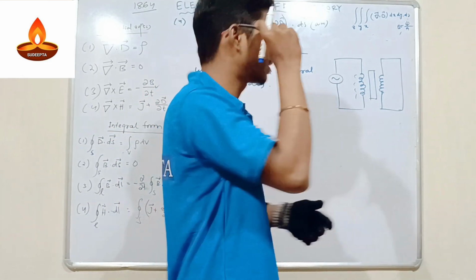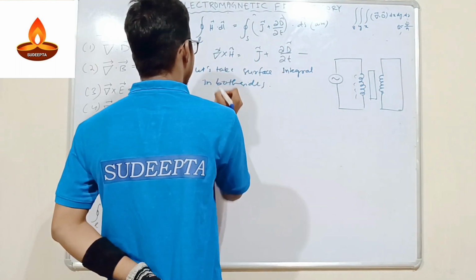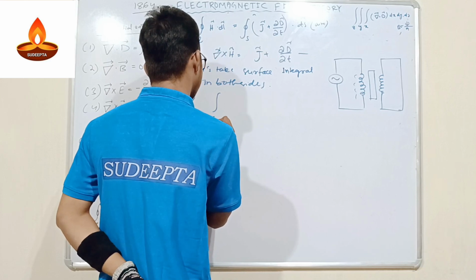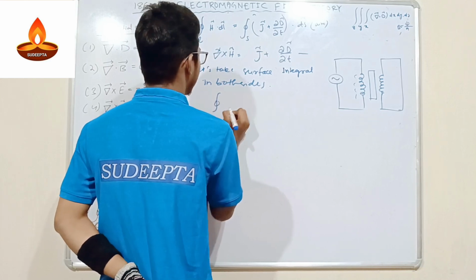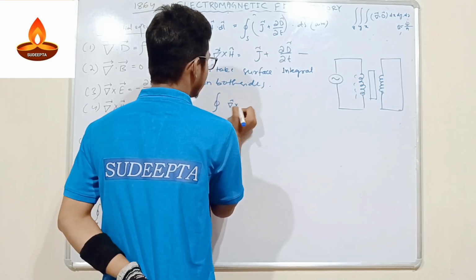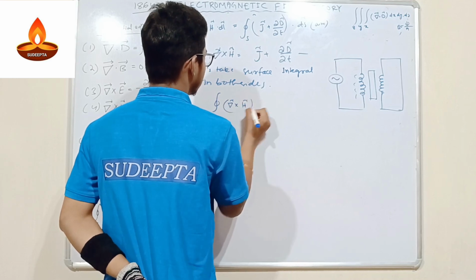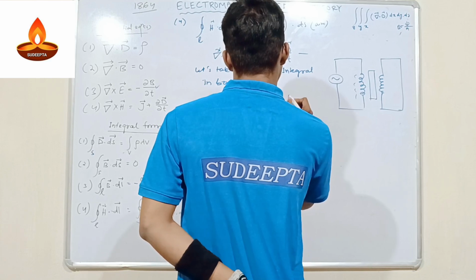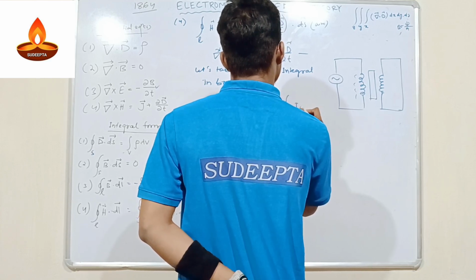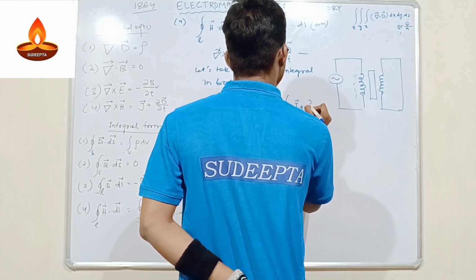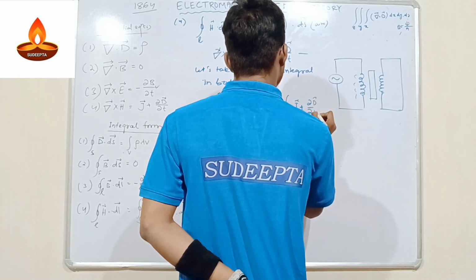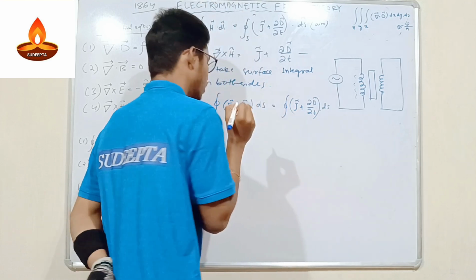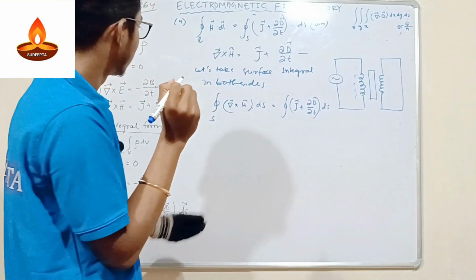So what will happen next? The surface integral of curl of H, the symbol is S here, so it will be curl of H dot ds is equal to the surface integral of J plus dD upon dt dot ds. The dot should be there. Okay, so we got this point.